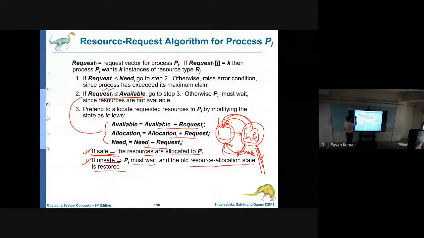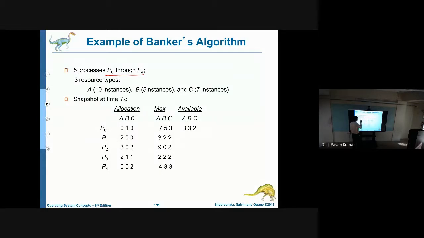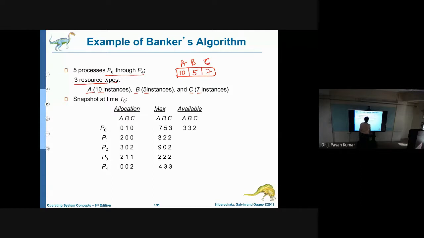Now, based upon this, we will see an example. Let us consider we have 5 processes, namely P0, P1, P2, P3, P4. Next, 3 resource types, R1, R2, R3, that is A, B, C. How many instances of A? 10. B? 5. C? 7. We have an available vector like this: A of type 10, B of type 5, C of type 7. These many resources we have.